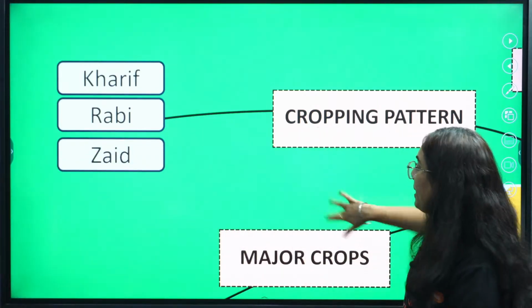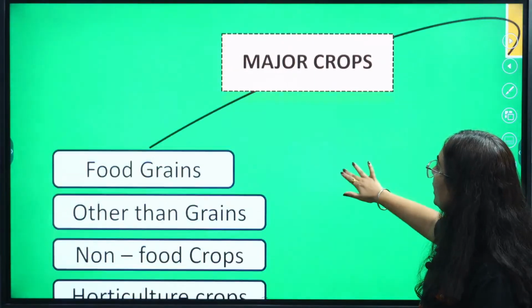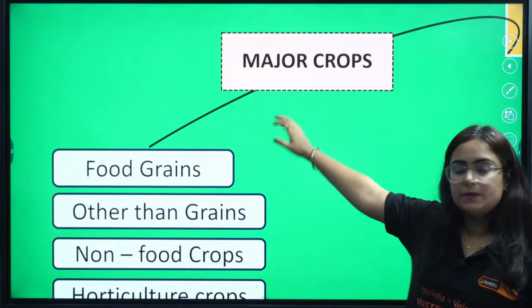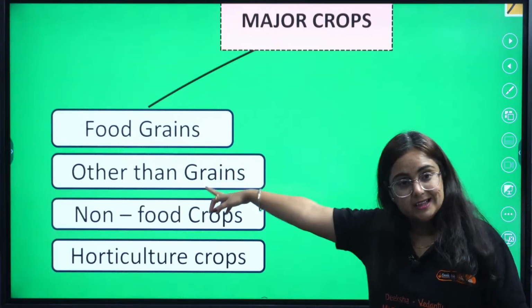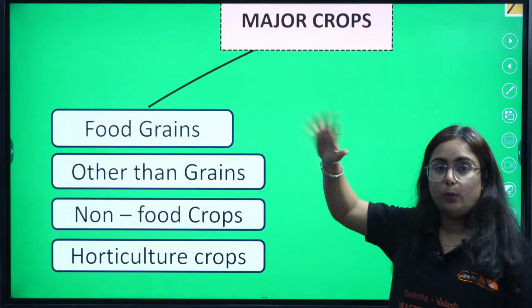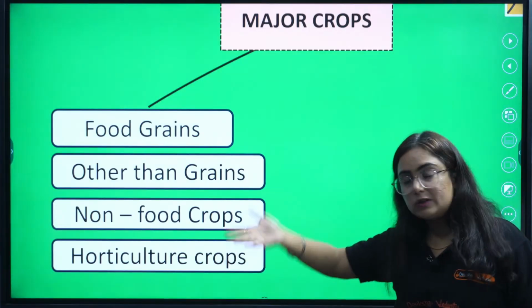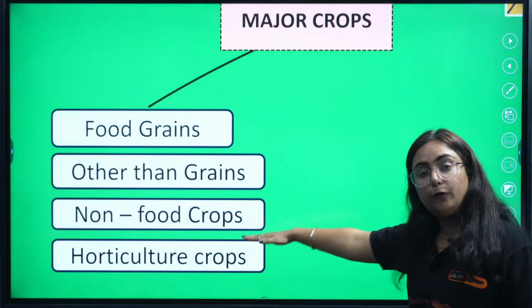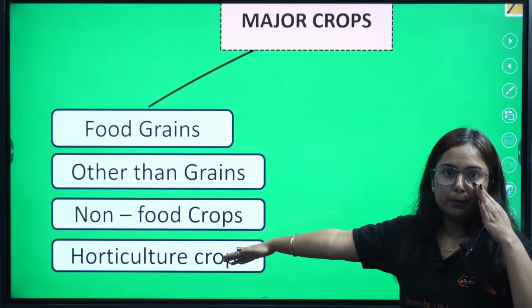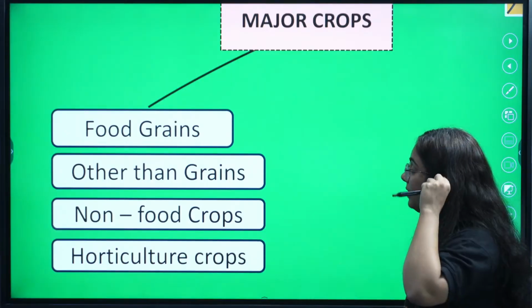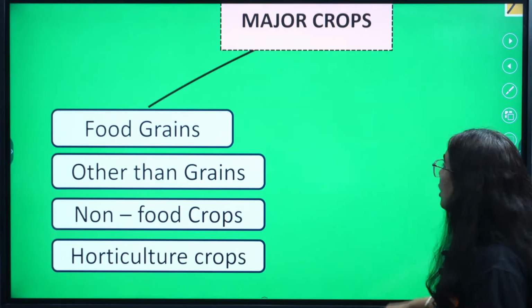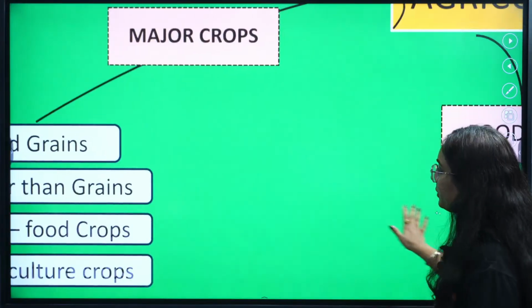In this chapter, we are going to talk about certain major crops. There are food grains like wheat, rice, pulses, etc. We have non-food crops also, like cotton. We have horticulture crops; we will talk about fruits and vegetables too.